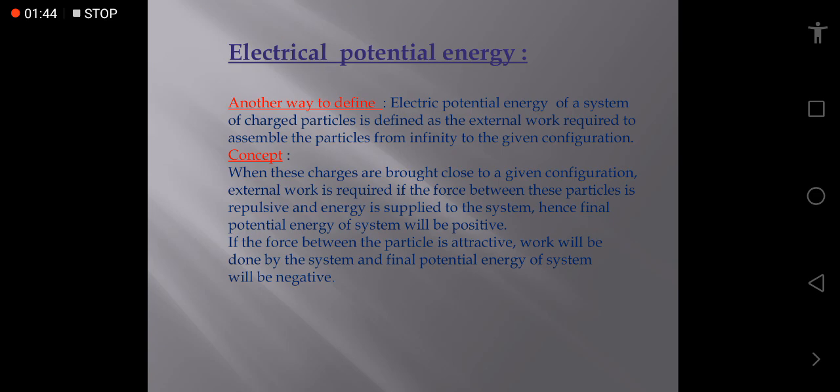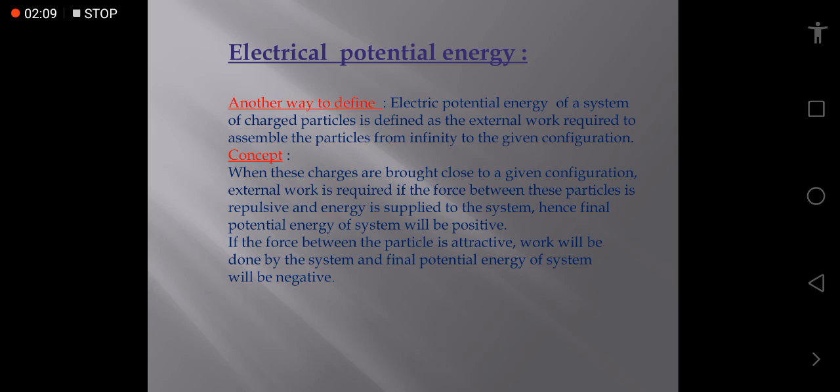Another way to define electrical potential energy of the system of charged particles is the external work required to assemble the particles from infinity to the given configuration. The concept is that when the charges are brought closer to a given configuration, external work is required.